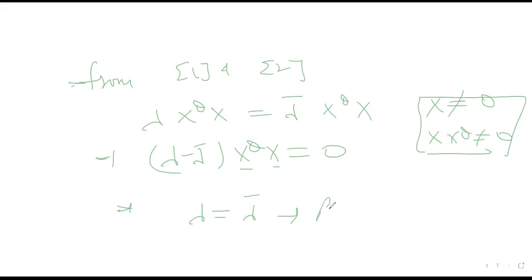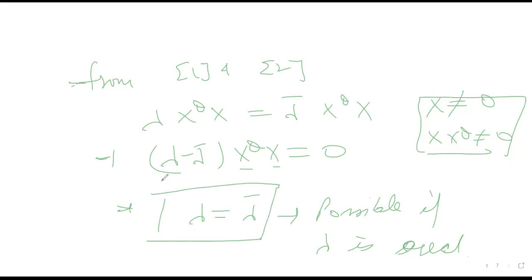This is only possible if lambda is real, because if lambda has any complex value, then lambda will not be equal to lambda bar, right? This is the case.